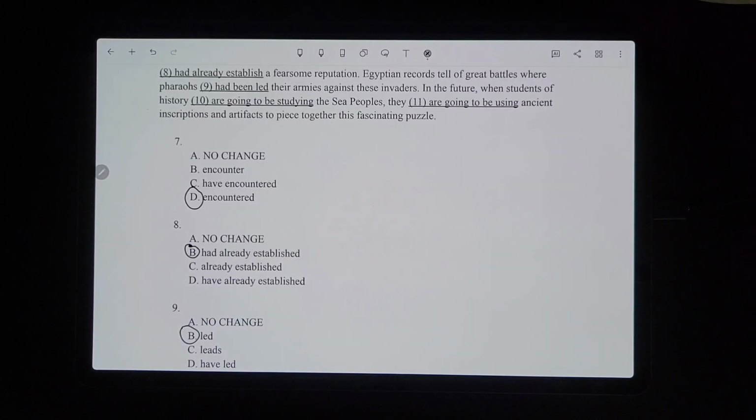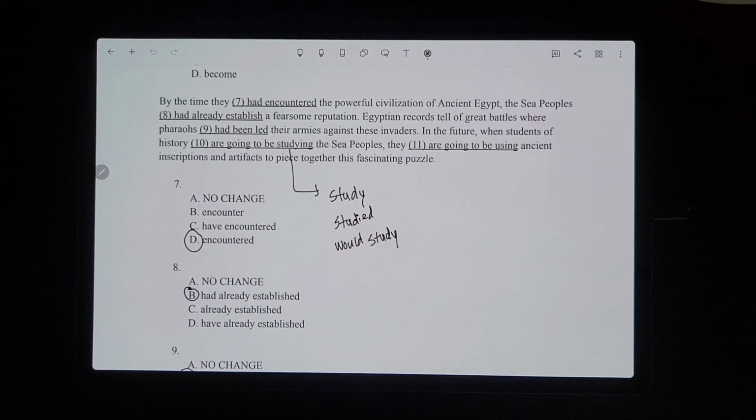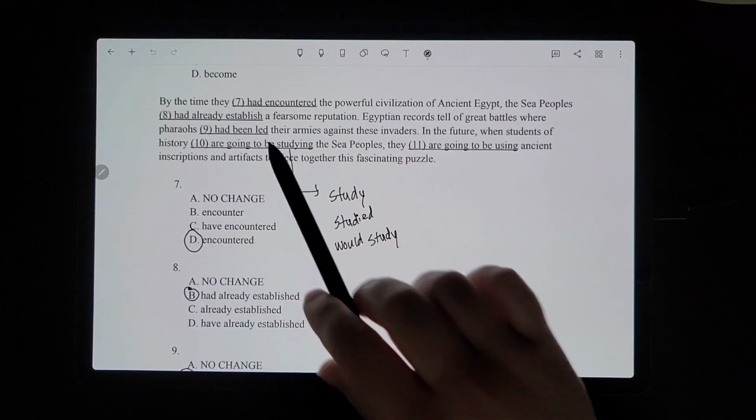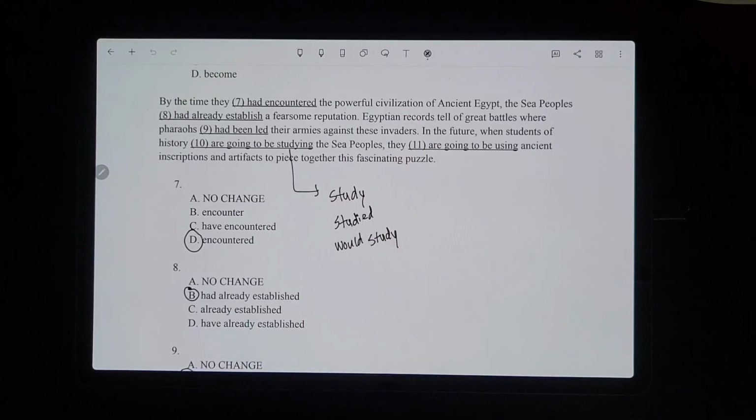Okay, number 10. Oh, let me write it. So for number 10, I wrote the options here. We could do no change, keep it as is, or one of these options. In the future, when students of history are going to be studying the Sea Peoples, they are going to be using ancient inscriptions and artifacts to piece together this fascinating puzzle.